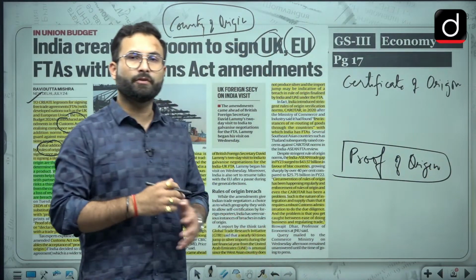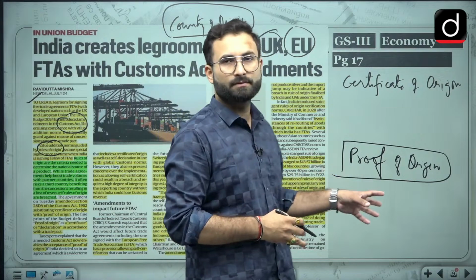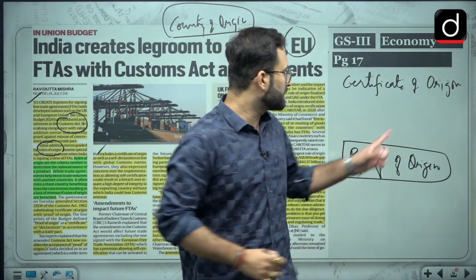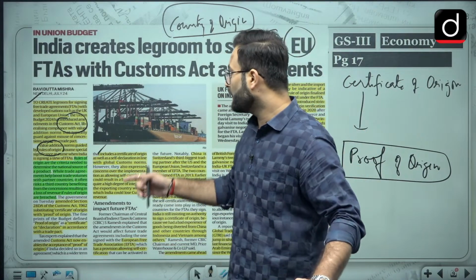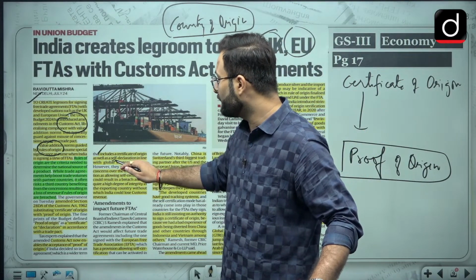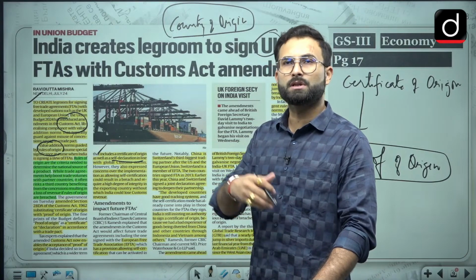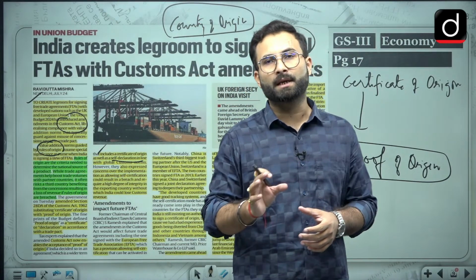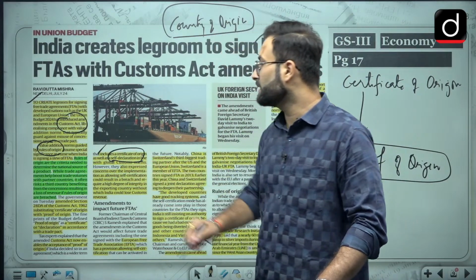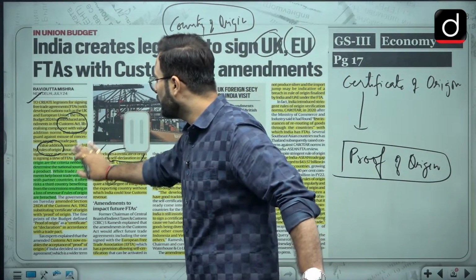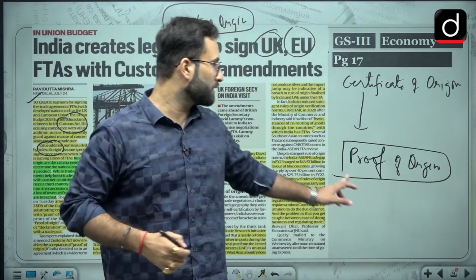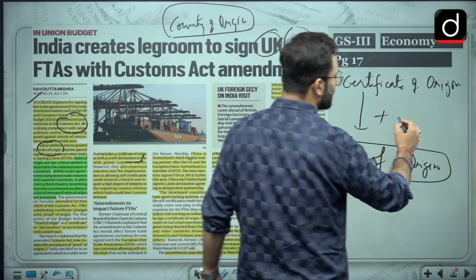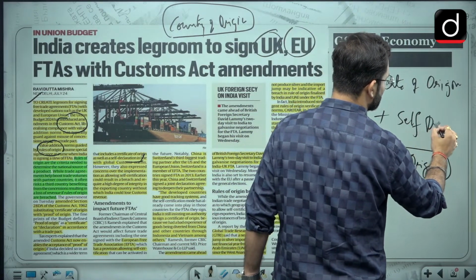Now, proof of origin is a wider term. In this, two or three more things are added. When we are talking about proof of origin, it includes the certificate of origin. Other than that, there are two more things. One more thing is self declaration, which is given mostly in line with global practices. So right now, India has gone for the proof of origin. That includes the certificate of origin, plus self declaration by the traders.